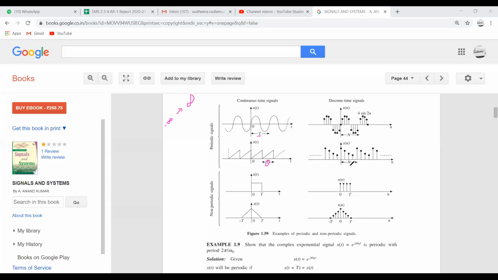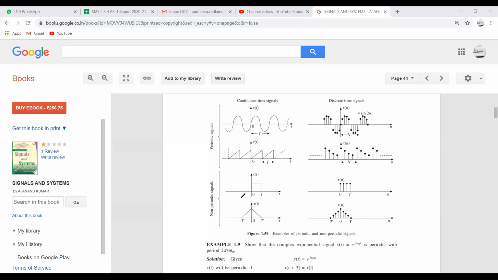A periodic signal is one which is repeating itself from minus infinity to plus infinity at regular intervals of time. And the period with which the signal is repeating is called the fundamental period.